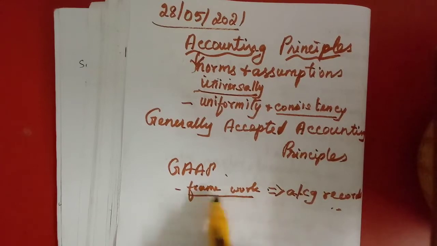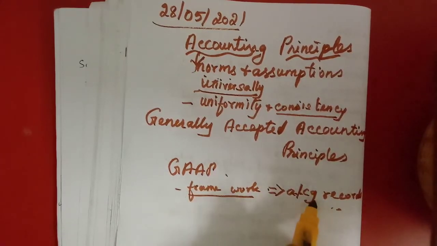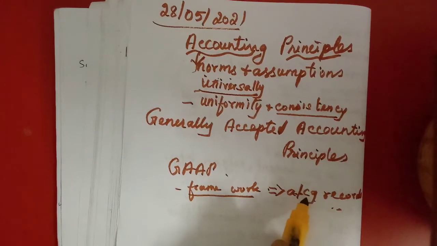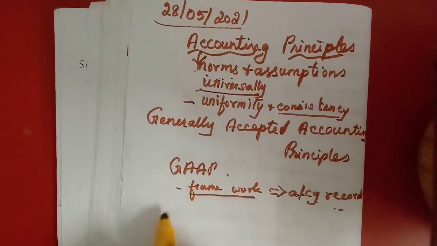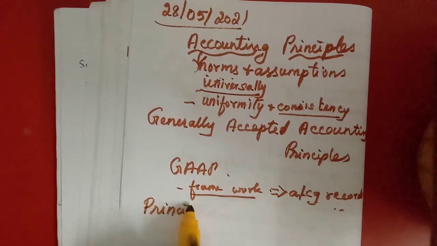So based on these principles only, we can record the journal entries and prepare the reports. Now we can say the principles include two things.